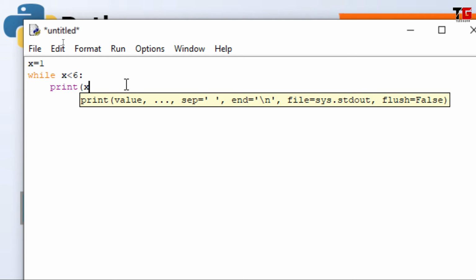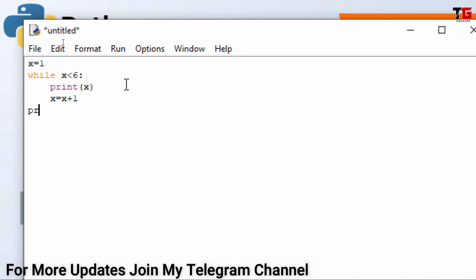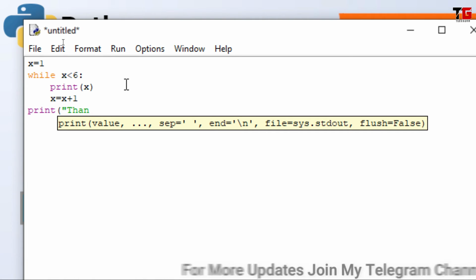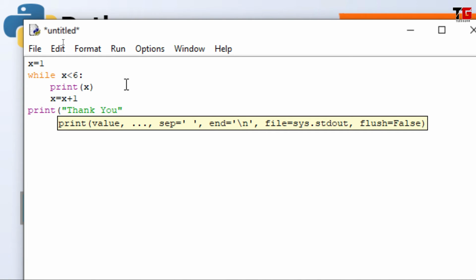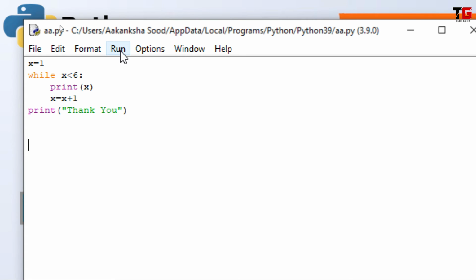What working I want to perform? I want to print the value of x. Then I have to increment the value of x. Then outside the loop, I am giving one simple print message, thank you. Now save the file. After saving the file, run the file.